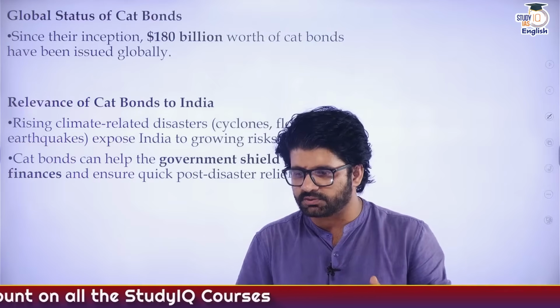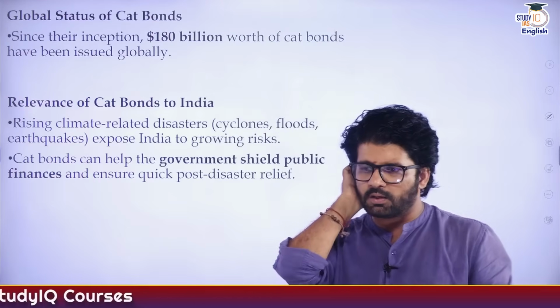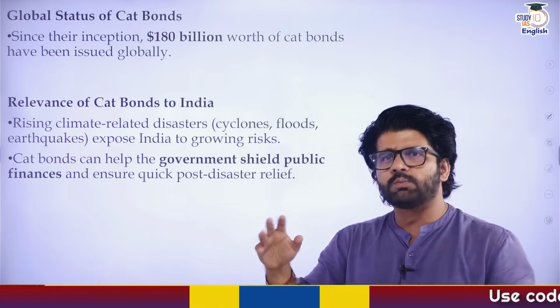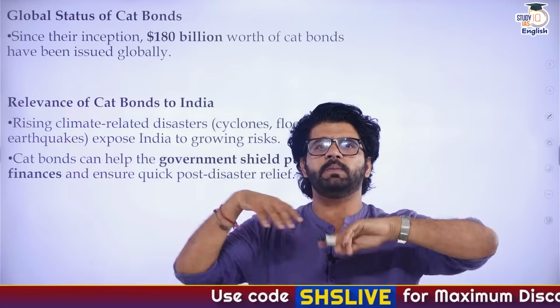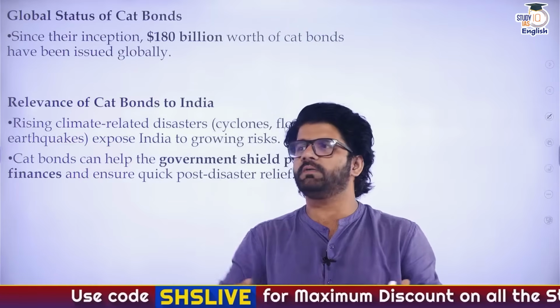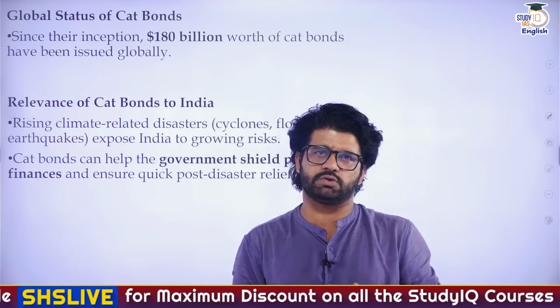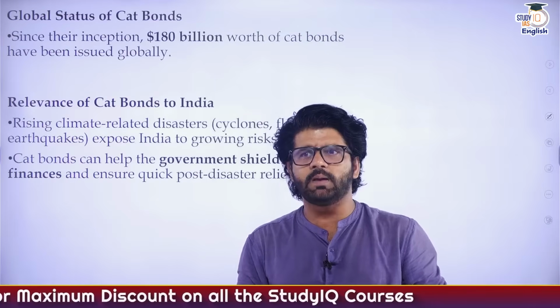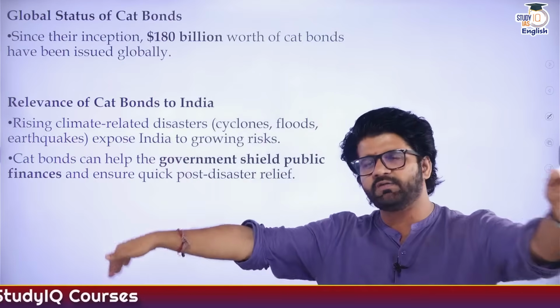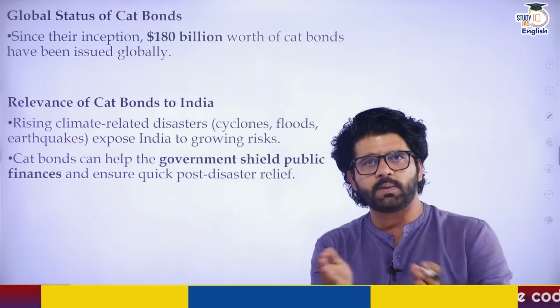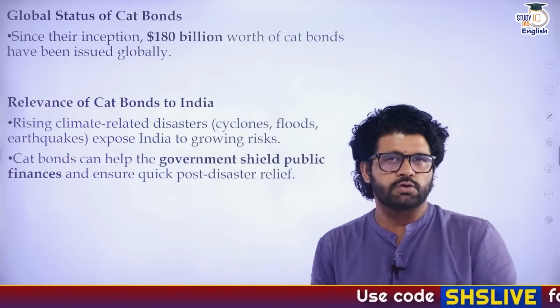Interest of 10%, 20% can be a huge amount for India. Then what India can also do is pool together different countries, and make a South Asia catastrophe bond where we include different countries of South Asia or Southeast Asia. In that scenario, we will not be the only one paying the interest amount. We can divide it among ourselves, and that can also help in pooling the resources, so to say.